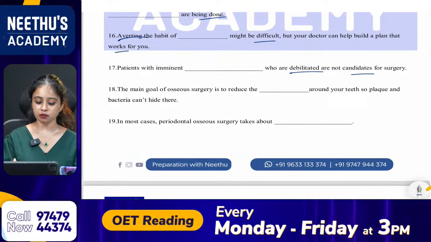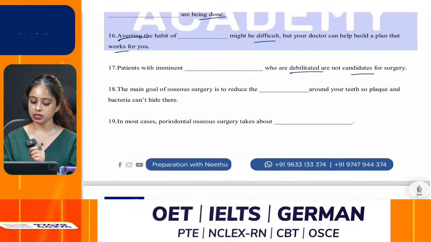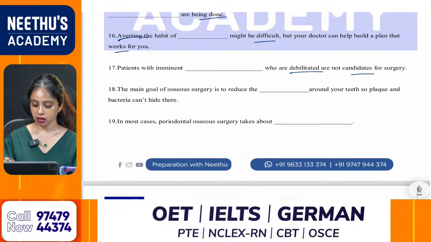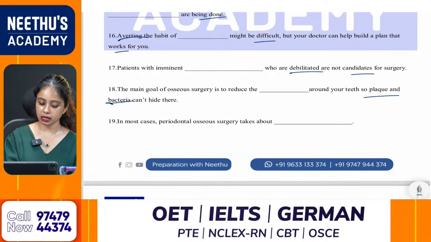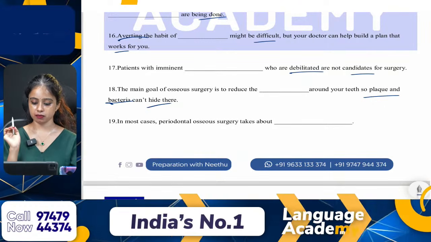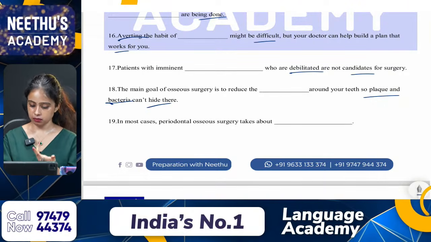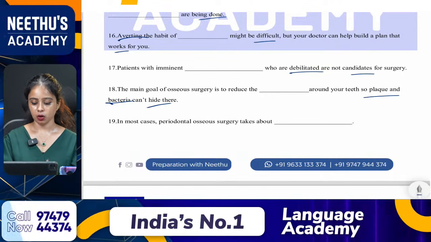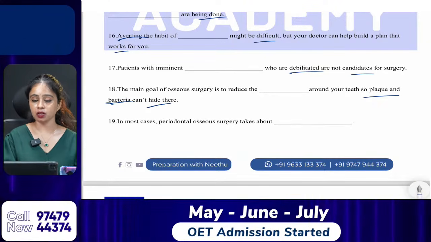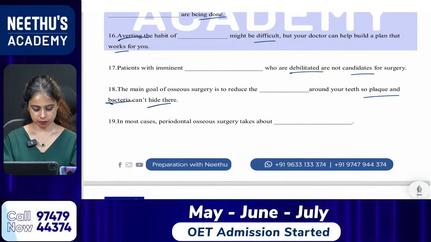Then the next question. The main goal of OCA surgery is to reduce the dash around your teeth so plaque and bacteria can't hide there. Where is the main goal mentioned?